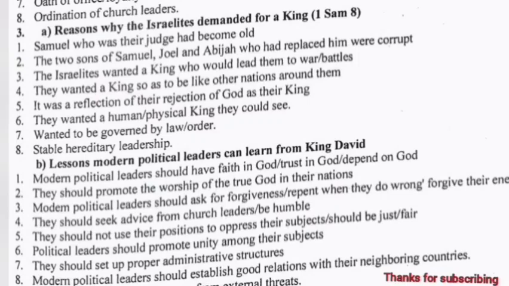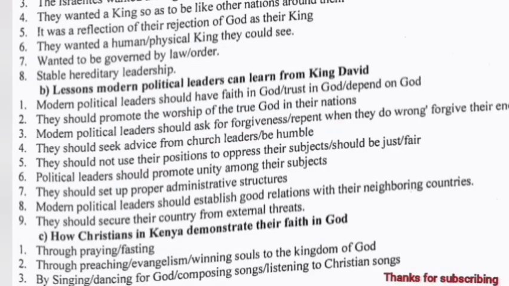Question 3b. Lessons modern political leaders can learn from King David. Modern political leaders should have faith in God. They should promote worship of the true God in the nations. Modern political leaders should ask for forgiveness. They should seek advice from church leaders. They should not use their positions to oppress their subjects.